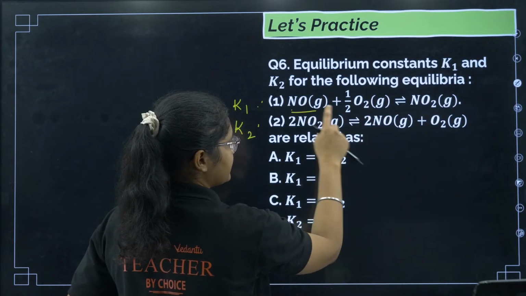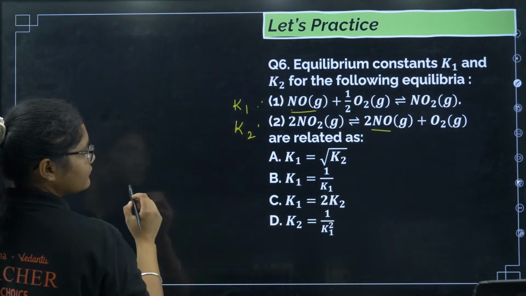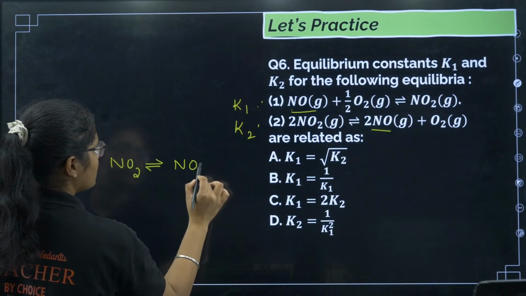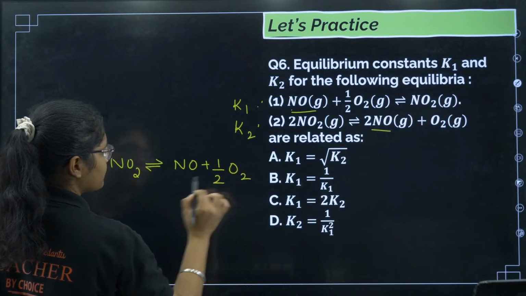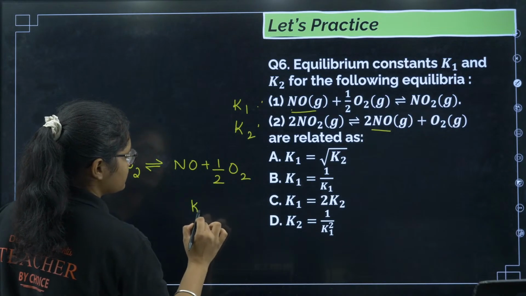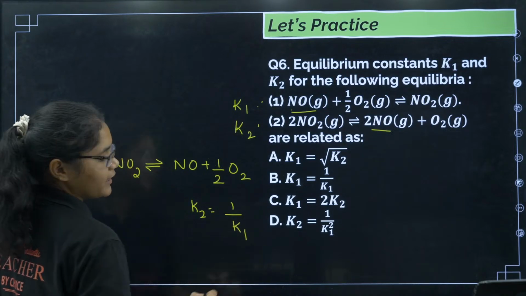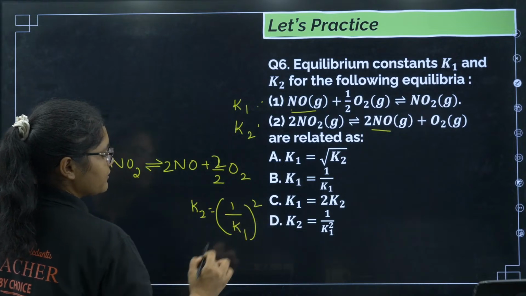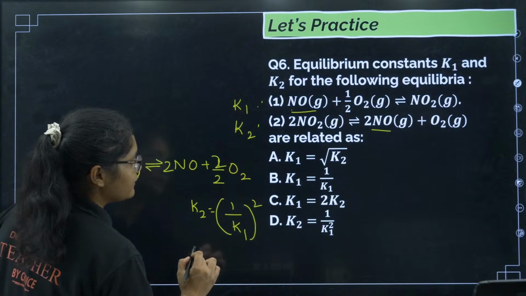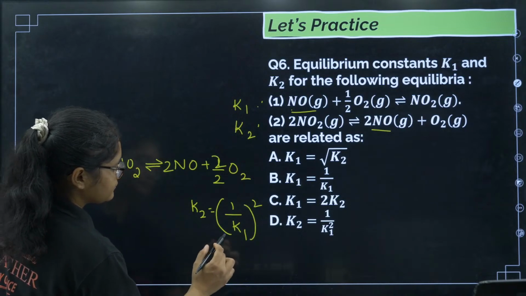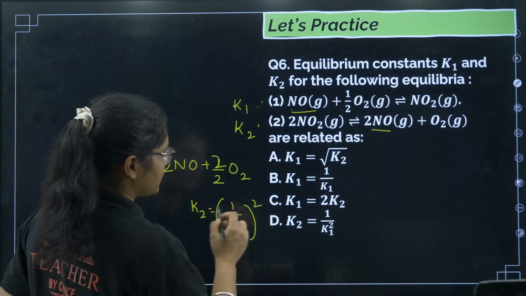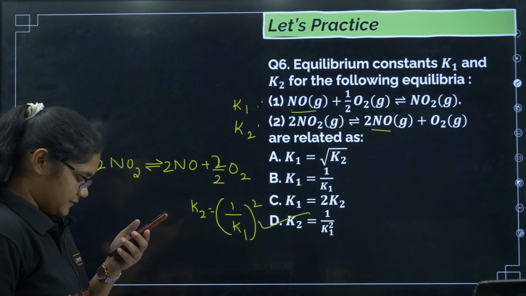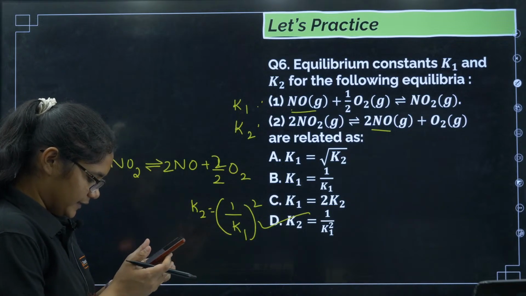If I reverse this reaction, NO will come on this side. So first I will reverse this reaction, that is NO2 will give me NO plus half O2. So that will become 1 by K1. Next you are multiplying 2 to the whole equation. If you are multiplying 2 to the whole equation, you have to take power here. Then K2 will be equal to 1 by K1 square, but that is your option number D, right? I think D is the correct answer.